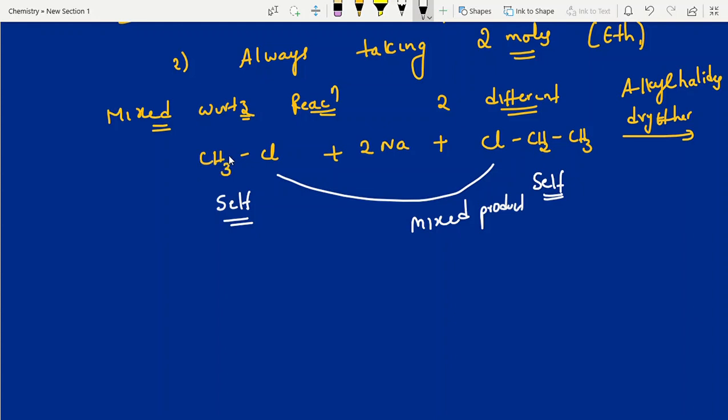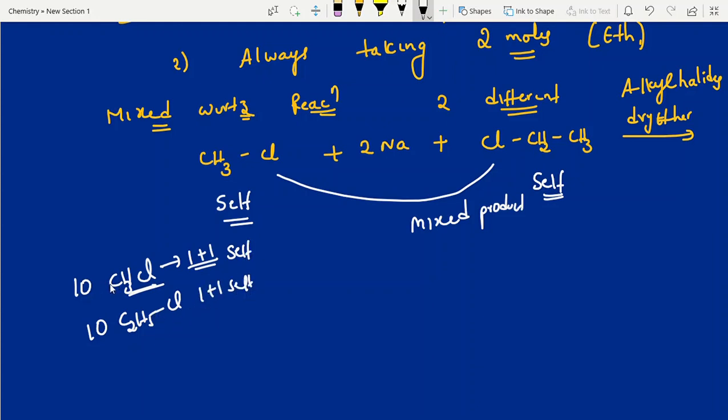This is 1 mole. Suppose you are taking 10 mole of methyl chloride and 10 mole of C2H5Cl. Then what happened? Here between 2 similar, 1 mole plus 1 mole of this one, self product you will get. And here also 1 mole of this one, another mole of this one, self product you will get. And here 1 mole and here 1 mole, totally 1 plus 1, crossed product you will get, right? Mixed product or crossed product, like this.